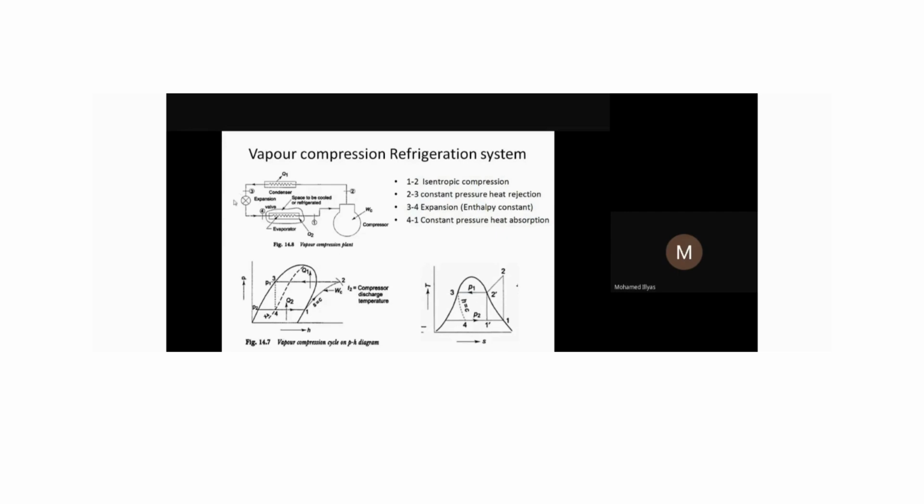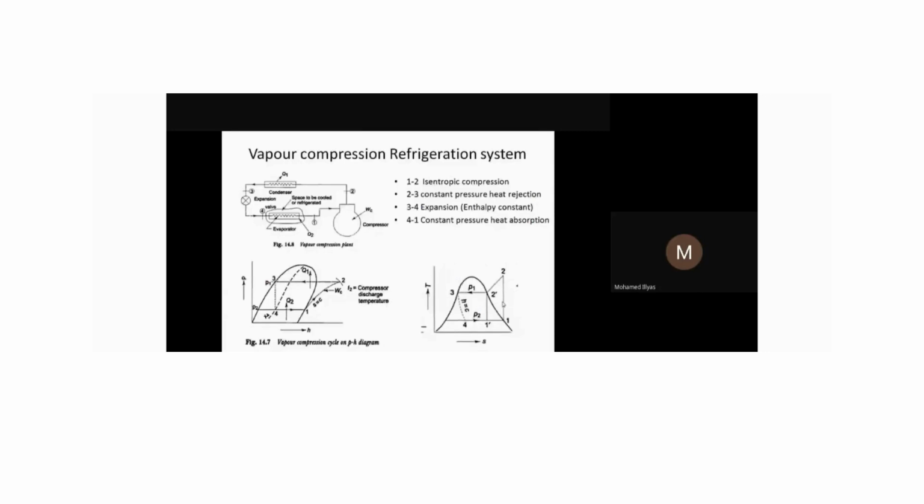After entering the expansion valve, what is happening? We understood that there is a huge pressure drop, which we can see here. The pressure is dropping vertically downwards. When there is a pressure drop, a corresponding temperature drop will also be there, so it is coming vertically downwards here. During this process, we assume enthalpy remains constant, but there will be a small change in enthalpy. Theoretically, we assume constant enthalpy. That's why the line is vertical here. On the TS diagram the entropy is constant and it is vertical; on the other, the enthalpy is constant and it is vertical here.